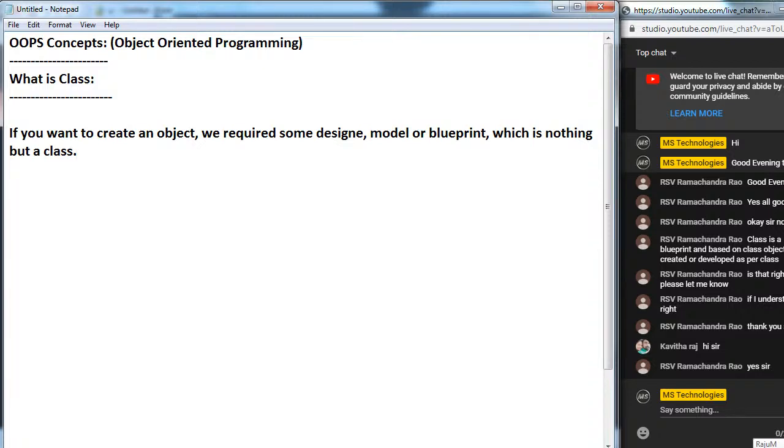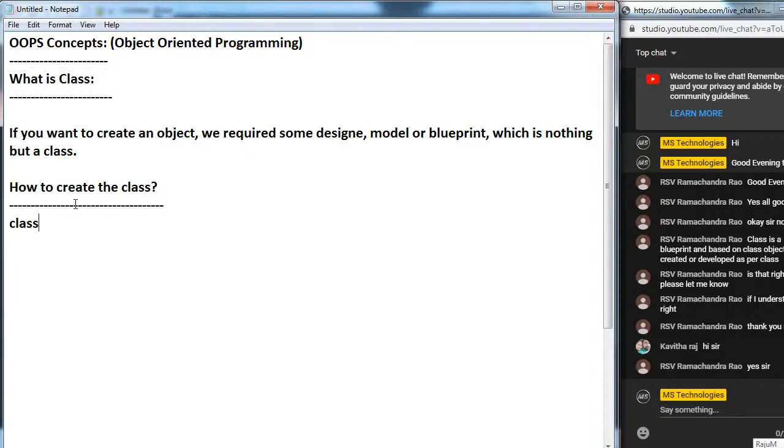Right. So now, if you want to create any class, how can we create the class? At the time of discussing the 33 reserved keywords, I told one keyword which is nothing but class.